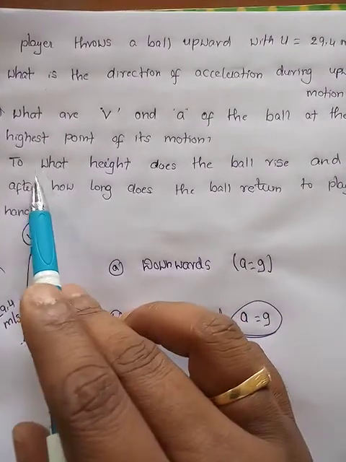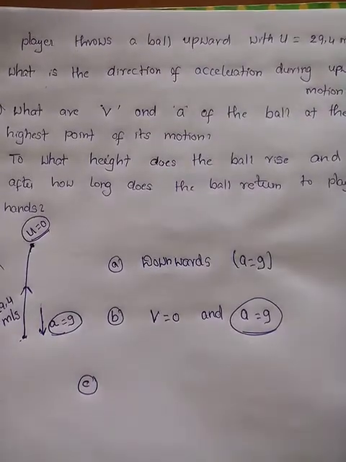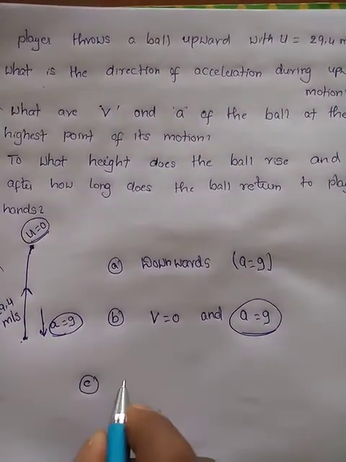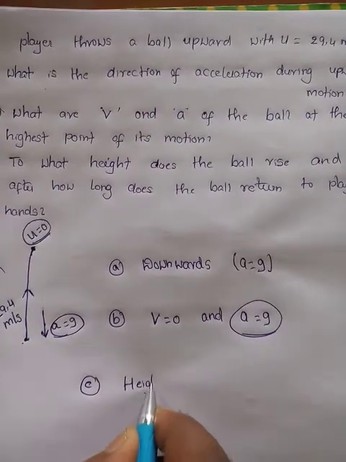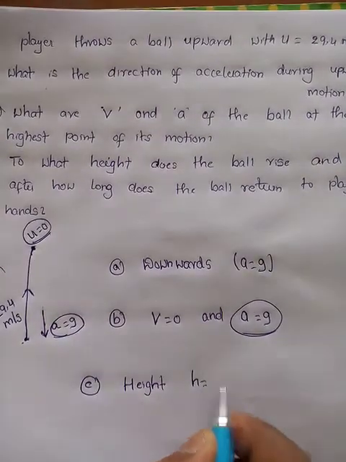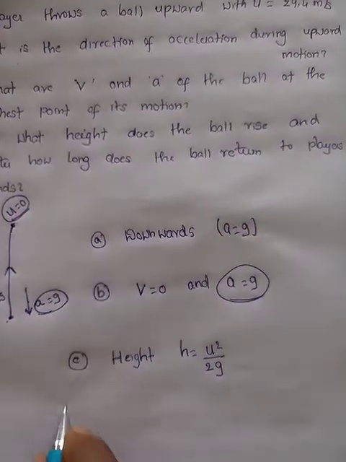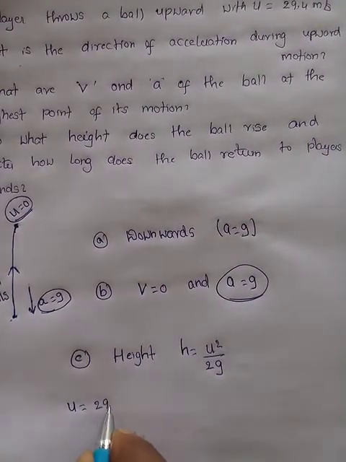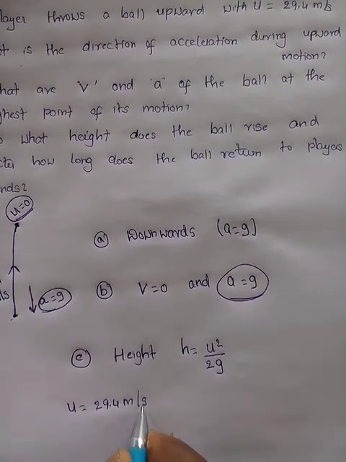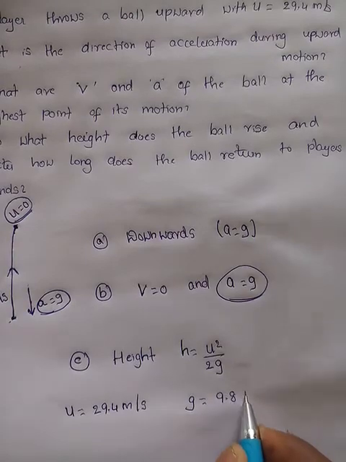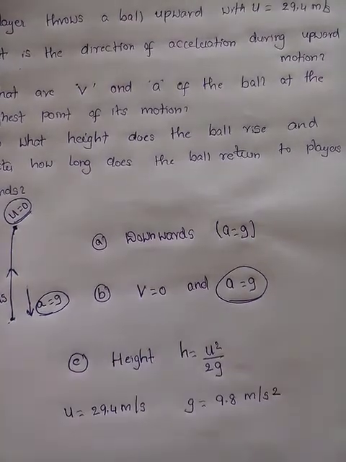See here. To what height does the ball rise? Means the height reached by the ball. So the height formula is what? Height h equals u square by 2g. They have given u equals how much? 29.4 meter per second. And we know g is the standard value, that is 9.8 meter per second square.